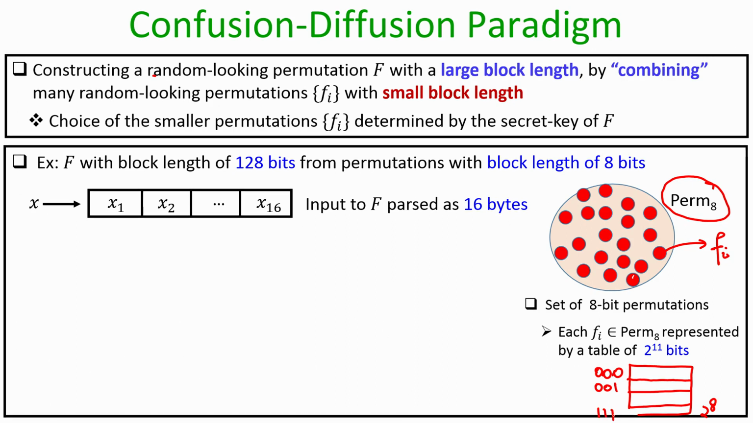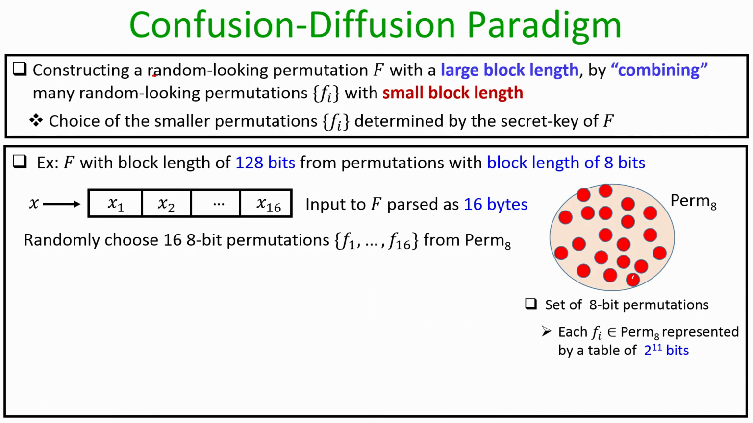Like that you will have 2 to the power 8 rows, and each row consists of the value of the permutation on the corresponding input. In that sense I can interpret each of these small permutations f sub i as a table consisting of 2 to the power 11 bits. Like that you have several such tables, each denoted as a red circle here, and the collection of all those red circles is my set perm sub 8. Okay. So, the way we are going to construct the keyed permutation big F is as follows.